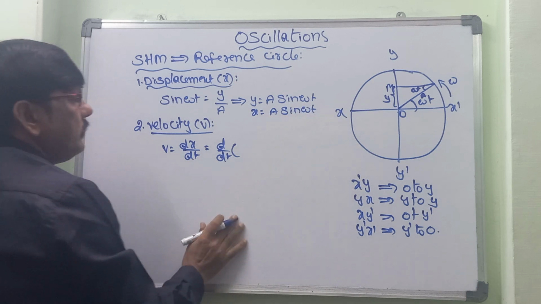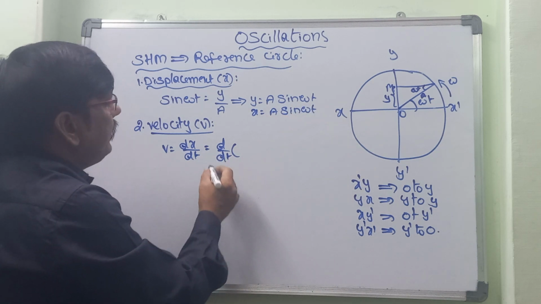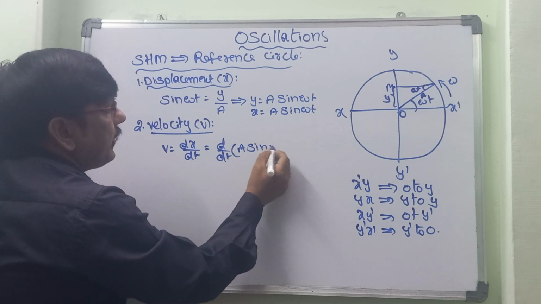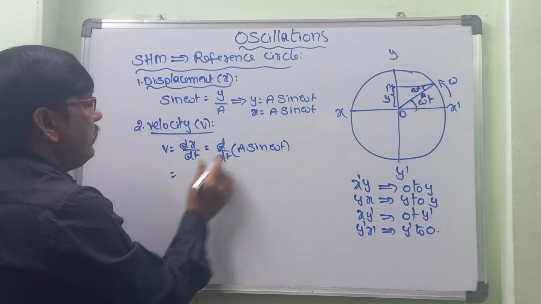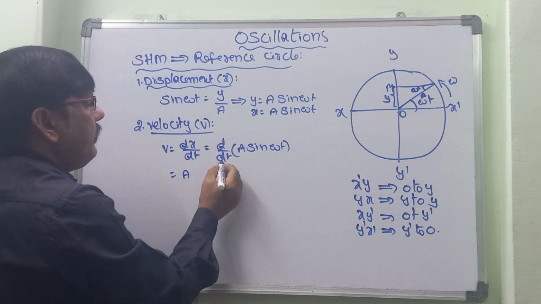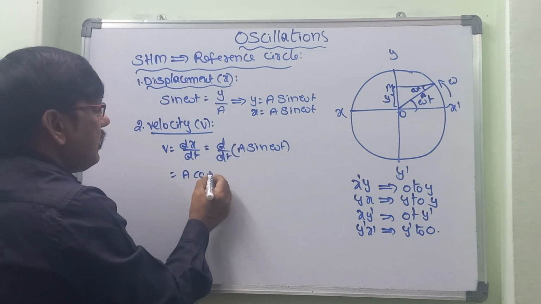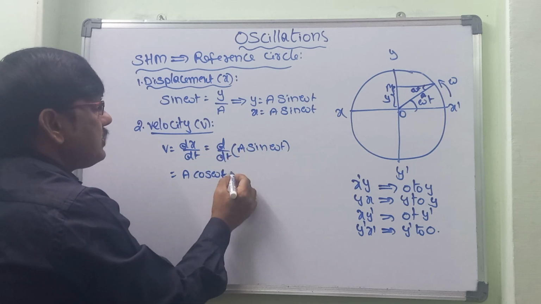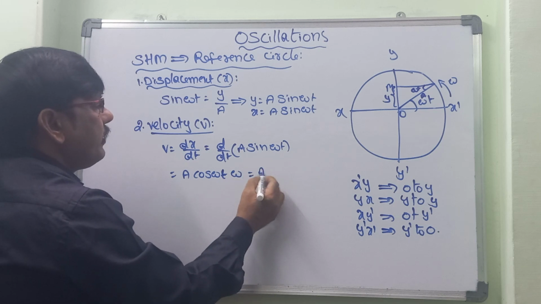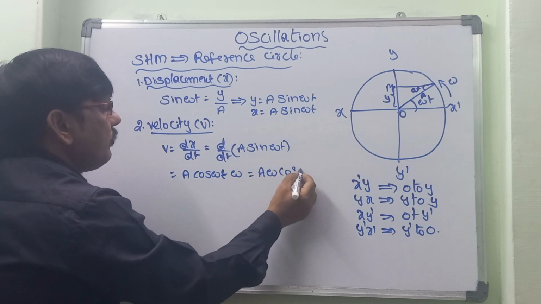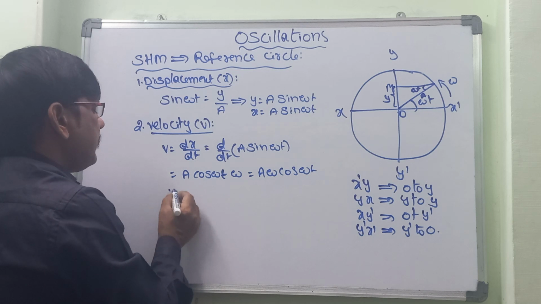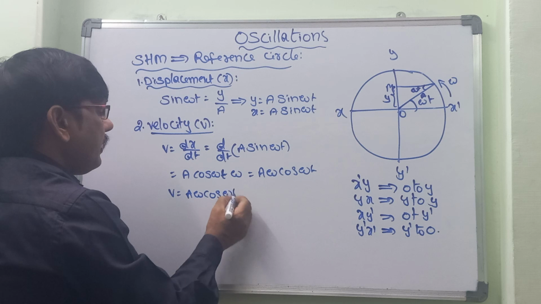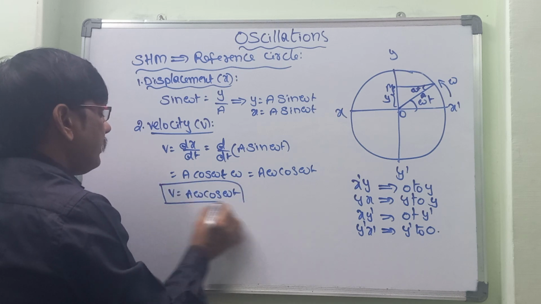So d by dt of a sin omega t: a is a constant, d by dt of sin omega t gives cos omega t, and differentiating omega t gives omega. Ultimately we get a omega cos omega t. Consider this the second equation: v is equal to a omega cos omega t.